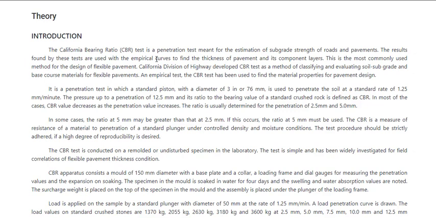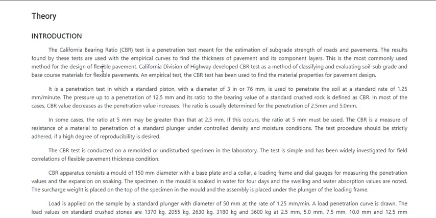You will use it along with those curves and find out the thickness of pavement that is required, and the subgrade component layers as well. This is the most commonly used method for the design of flexible pavements, and it has been accepted the world over. Many people use this test because it is very common.